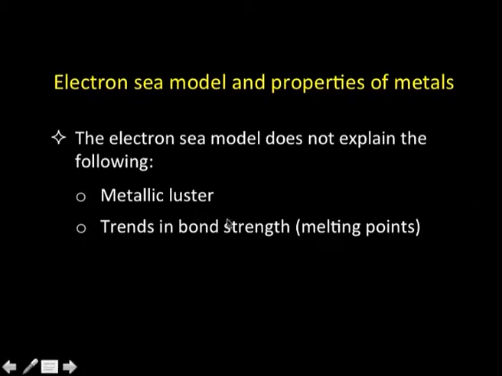There is no way we can explain the luster, the shininess of the metal with the help of the electron sea model, and it is also inadequate to explain the trend in the bond strengths or the melting point. Suppose you take different metals there. So, how do the melting points change? That kind of variation or trend in melting points cannot be explained with the help of the electron sea model. So, that is an inadequacy, though all said and done, this is a very simplistic model.